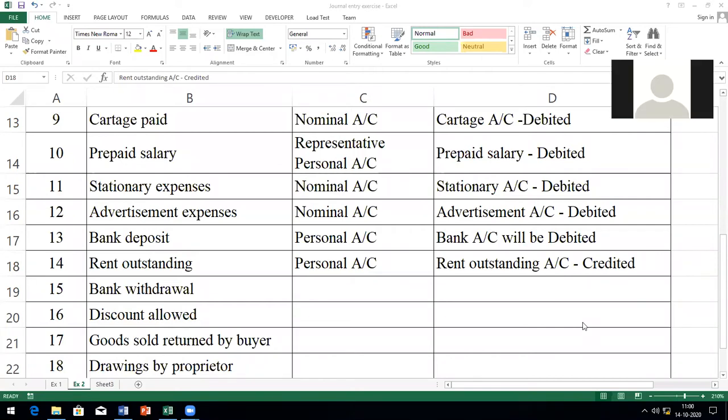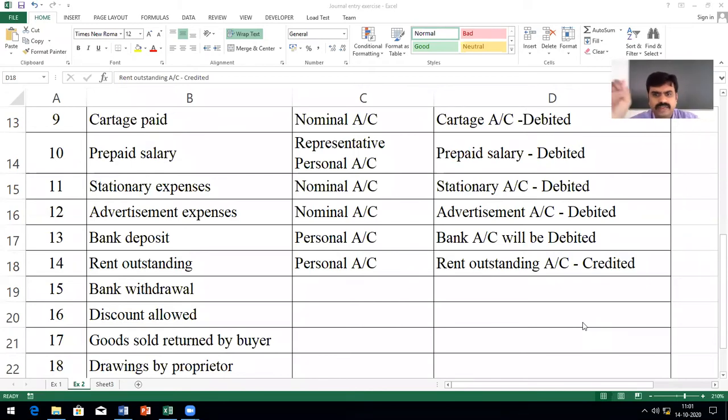I hope you understood now. Since it's a liability, when it is increasing, we have to credit. When it is decreasing, we have to debit. Clear? Yes, sir. Outstanding is still there.